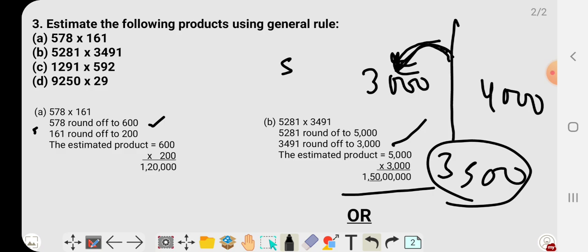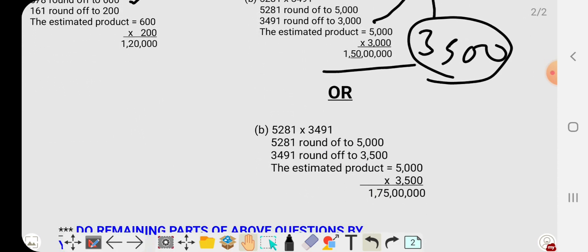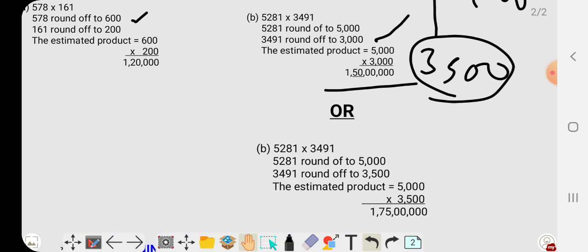Clear? But when you see the answer in your book, you will get to know the answer is not this one, because I have chosen a different estimation here, and according to the answer given in the book, they have chosen a different kind of estimation. I am doing this one for you here also. For 5281 they have taken 5000 just like me, but for 3491 they have taken 3500.